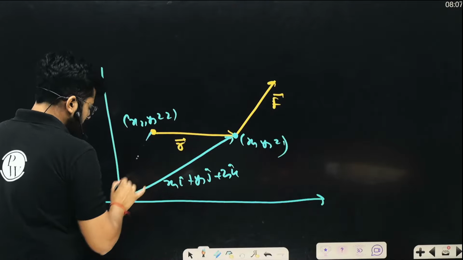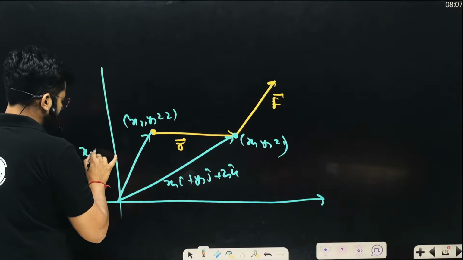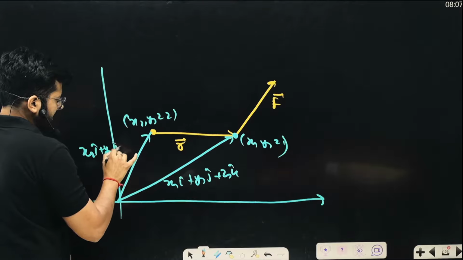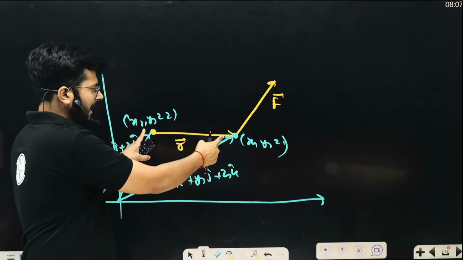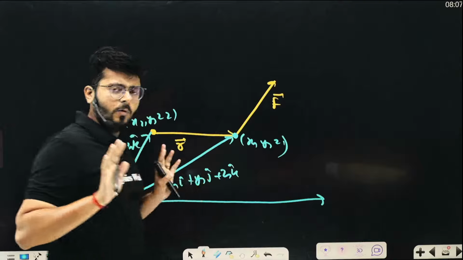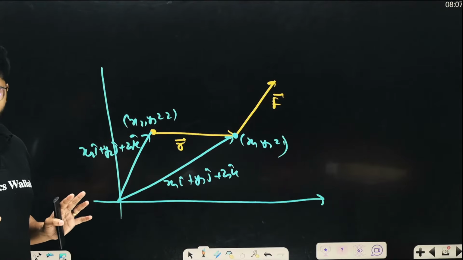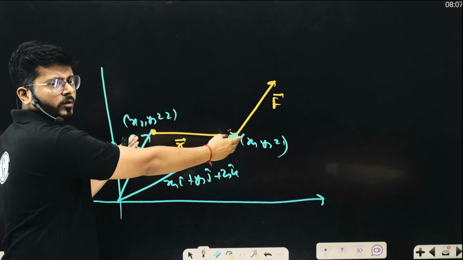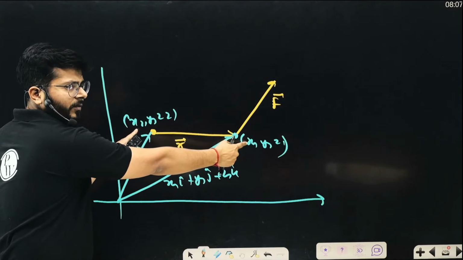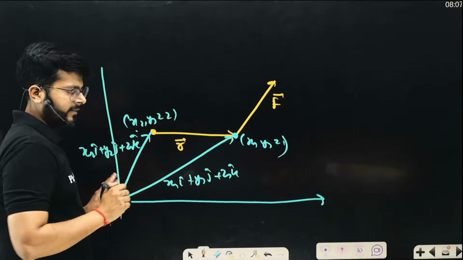So the position vector of that point will be x2 i cap, y2 j cap, and z2 k cap, right? What was required? R vector and f vector. That was the only thing required to calculate the moment of the force. But the r vector was not given. Coordinates of endpoints were given. So by knowing the coordinates of endpoints, we can get the value of r vector.